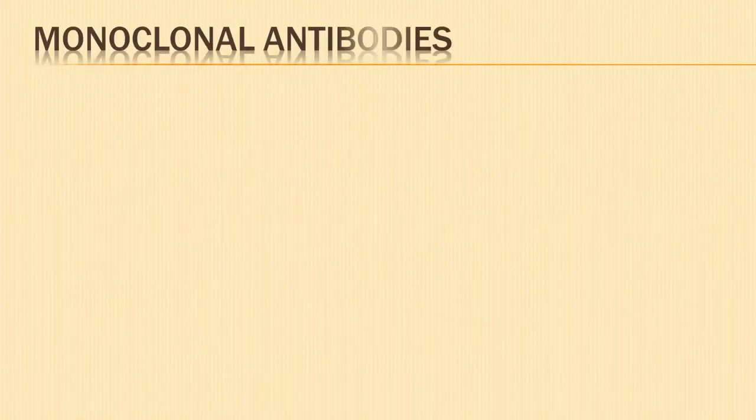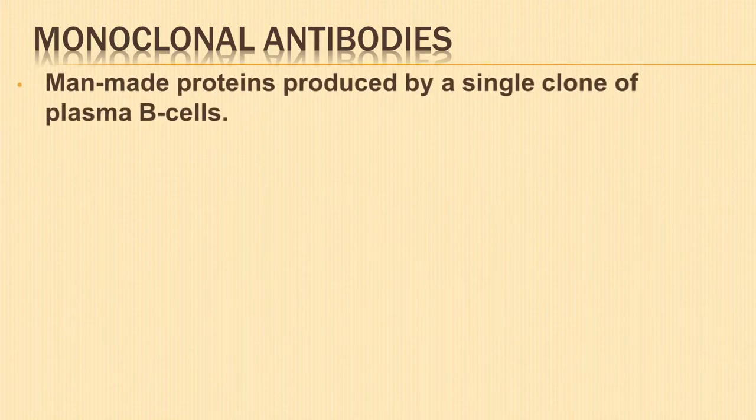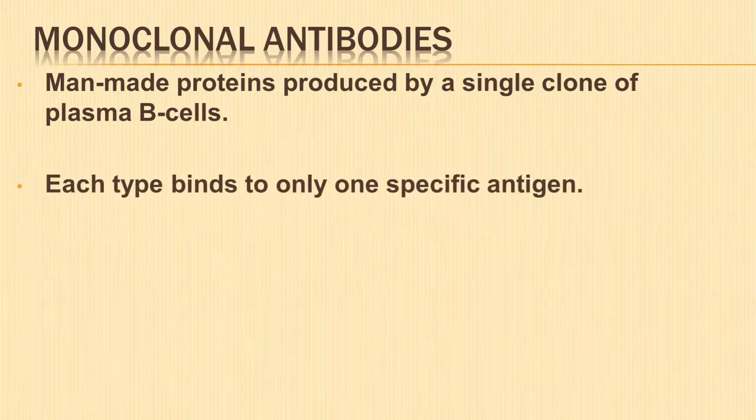Finally, a brief account of monoclonal antibodies. They are man-made proteins produced by a single clone of plasma B cells. They behave like human antibodies in the immune system. Monoclonal antibodies are of different types and each type binds to only one specific antigen.